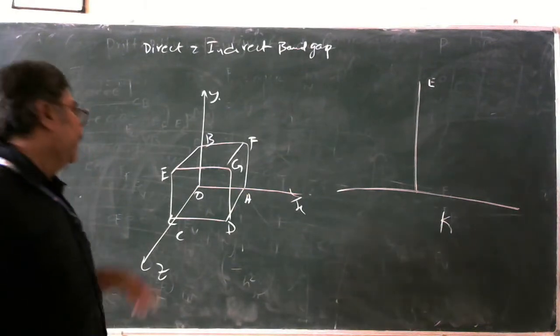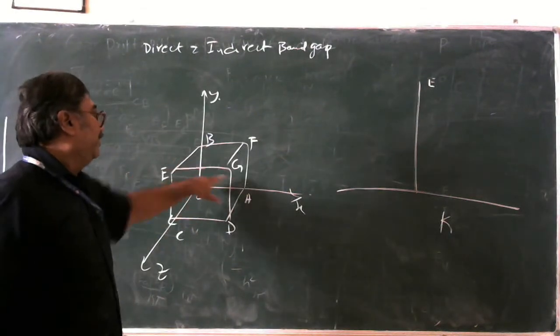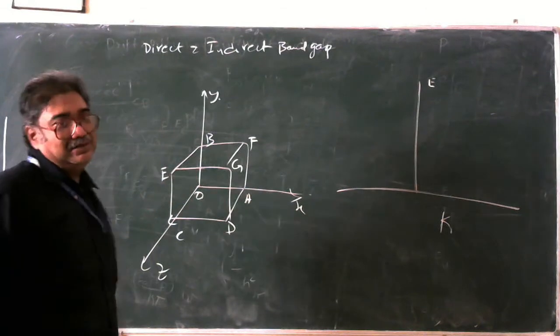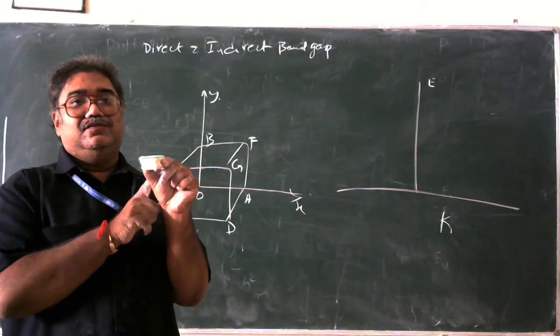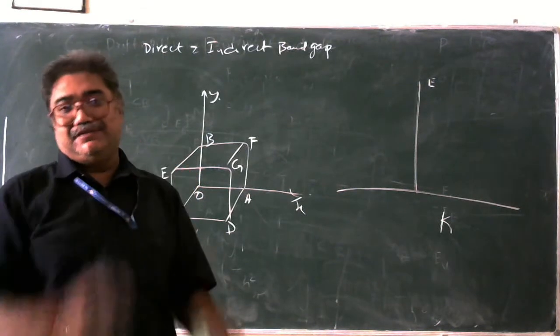See once again, how many faces do we have? 1, 2, 3, 4. Front one, back one. Total 6 faces. Something similar to this. 1, 2, 3, 4, 5, 6. So there are 6 faces for this diagram.